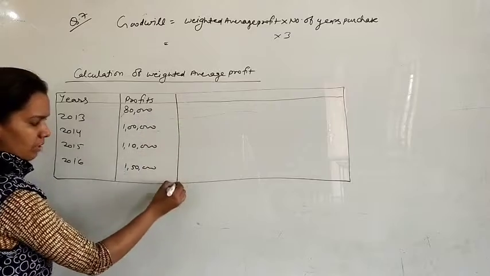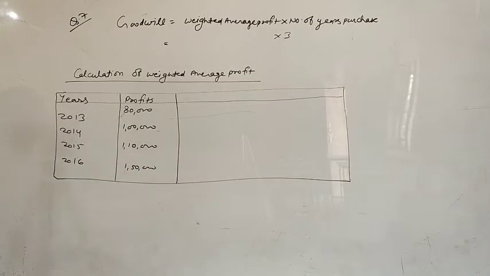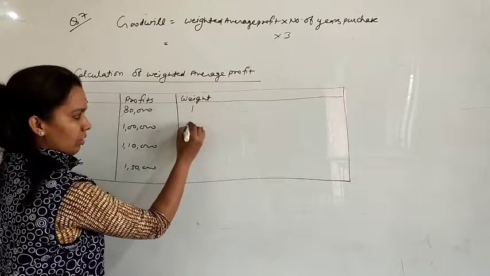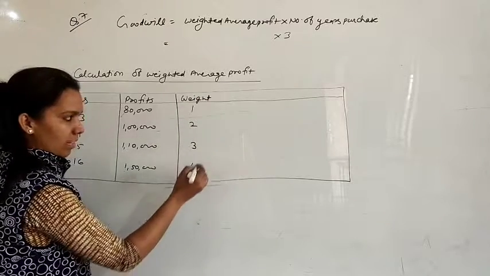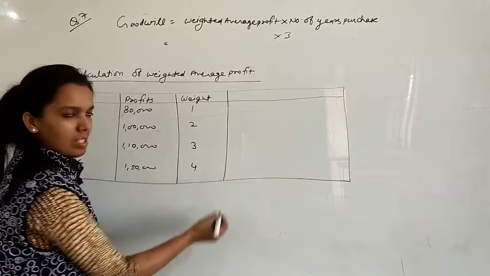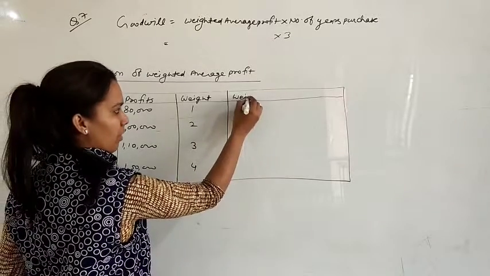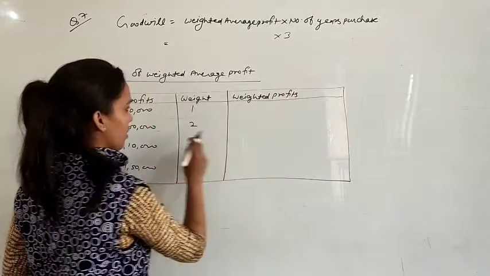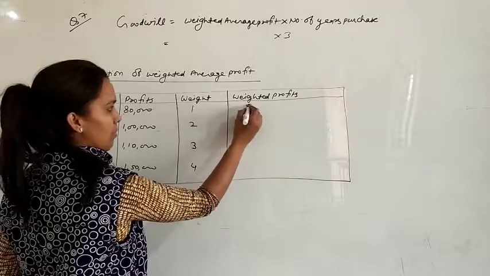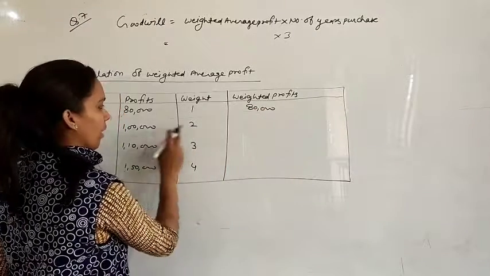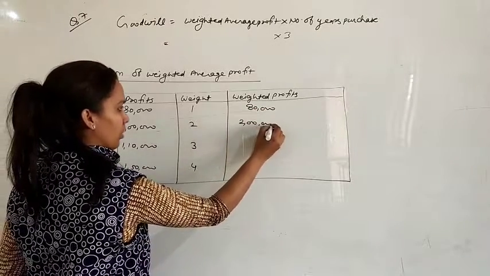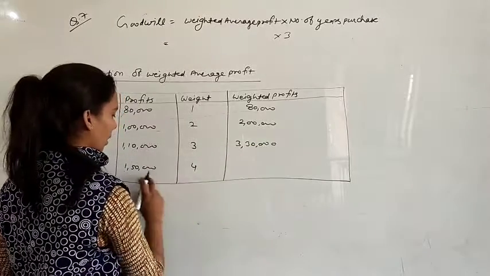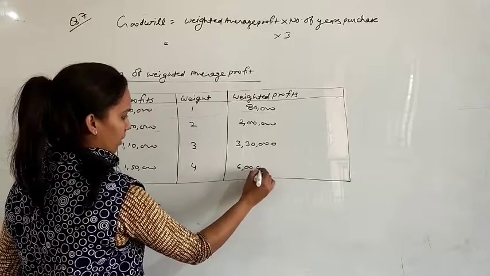These are the profits. Later on we will make a separate column for weights. We have to give weight for every year: 1, 2, 3, 4. These are given in the question. Otherwise we also have to give the same weight. Next one, weighted profits. Just multiply these two columns. 80,000 multiplied by 1, 1 lakh multiplied by 2, 1,10,000 multiplied by 3, that is 3,30,000, and fourth one, that is 6 lakh.